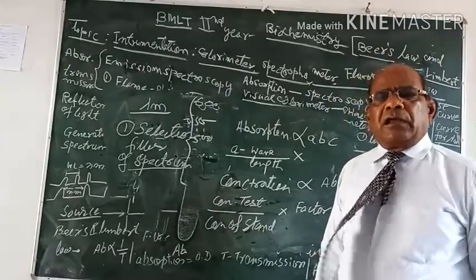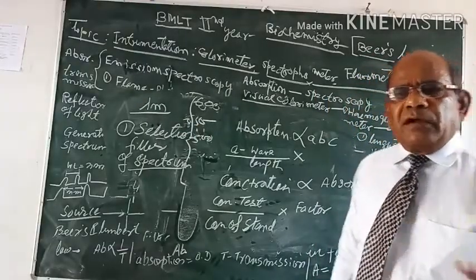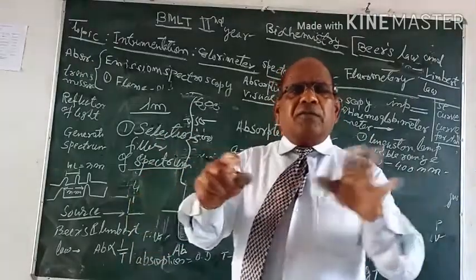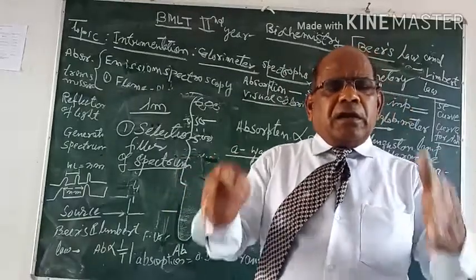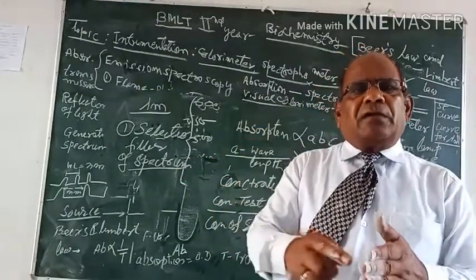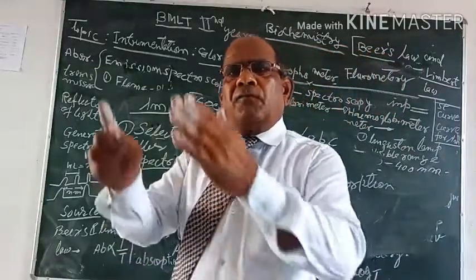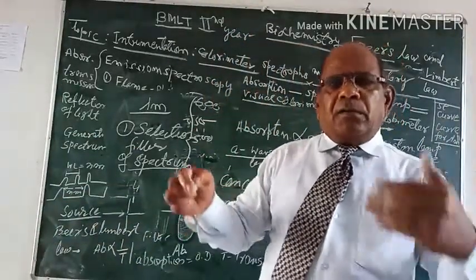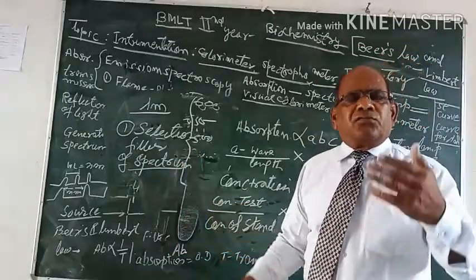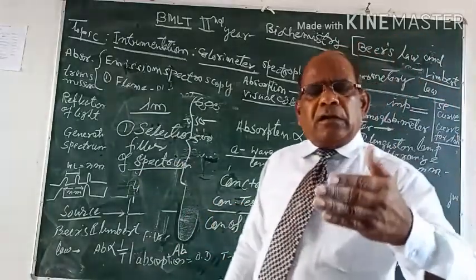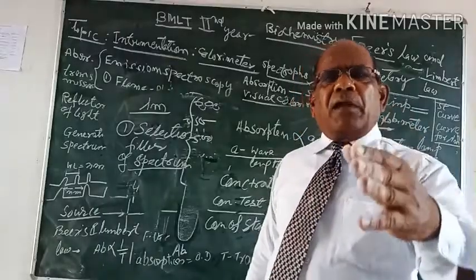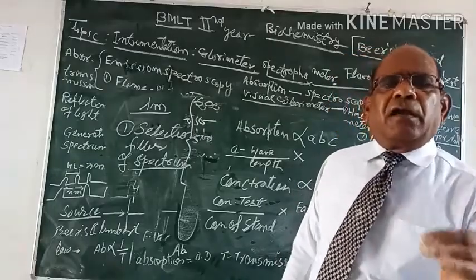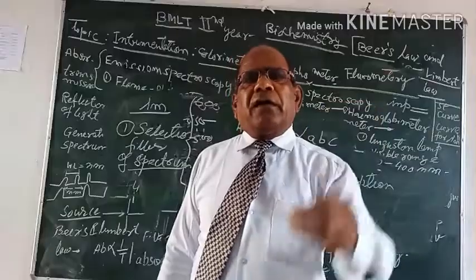So the calorimeter, and what is the difference between calorimeter and spectrophotometer? The only difference is that in calorimeter, to generate the spectrum we use different colored filters, pieces of glass, and before we start the experiment, simply we estimate the lambda max, that is the particular color of light, suitable color of light under which the absorption of light is maximum.